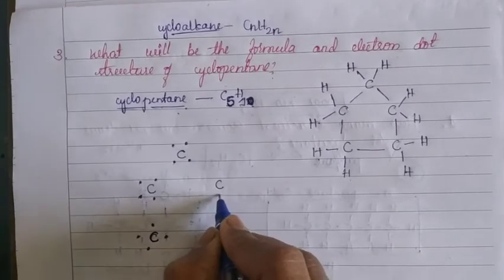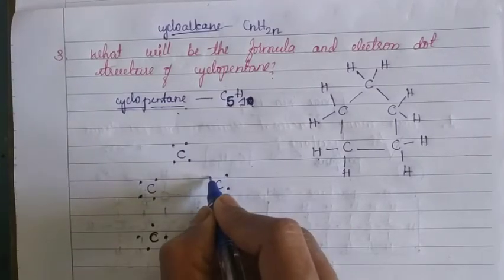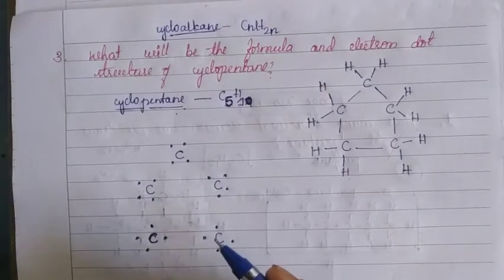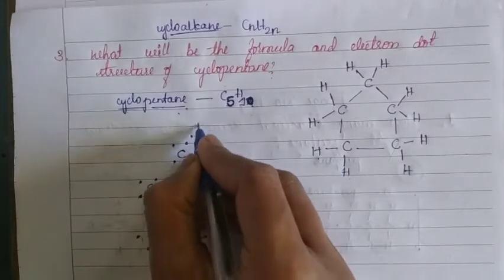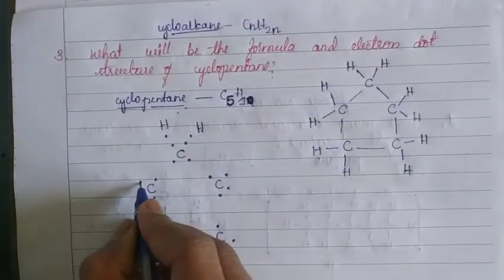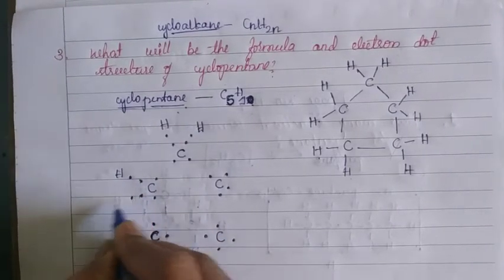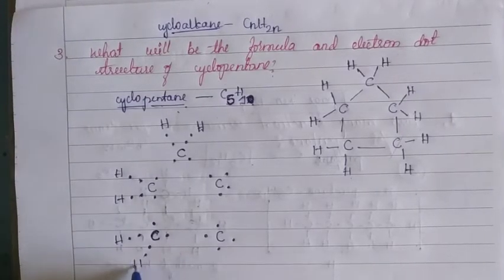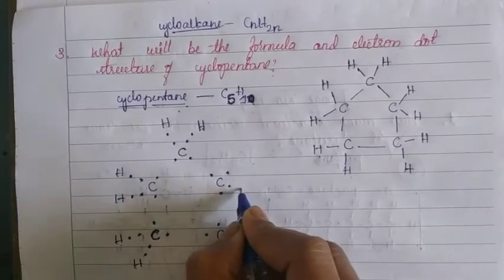I have to put the 4 dots around the carbon like this. Now let us draw the hydrogen atoms using this simple structure. For this dot, another dot by the hydrogen. For this dot, another hydrogen. For this dot, another hydrogen atom. For this dot, another hydrogen. For this dot, another hydrogen.